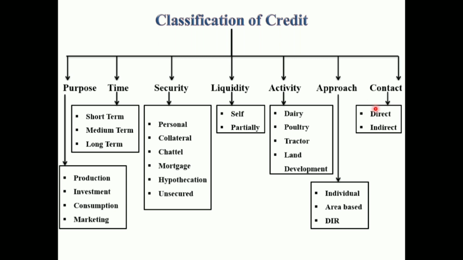The last classification is based on contact: direct loan and indirect loan. Direct loans extended to the farmers directly are called direct loans. For example, crop loan. Indirect loan is given to agro-based firms, for example fertilizer, pesticides, insecticides, which are indirectly beneficial to the farmers, and are called indirect loans. This is all about the classification of credit.